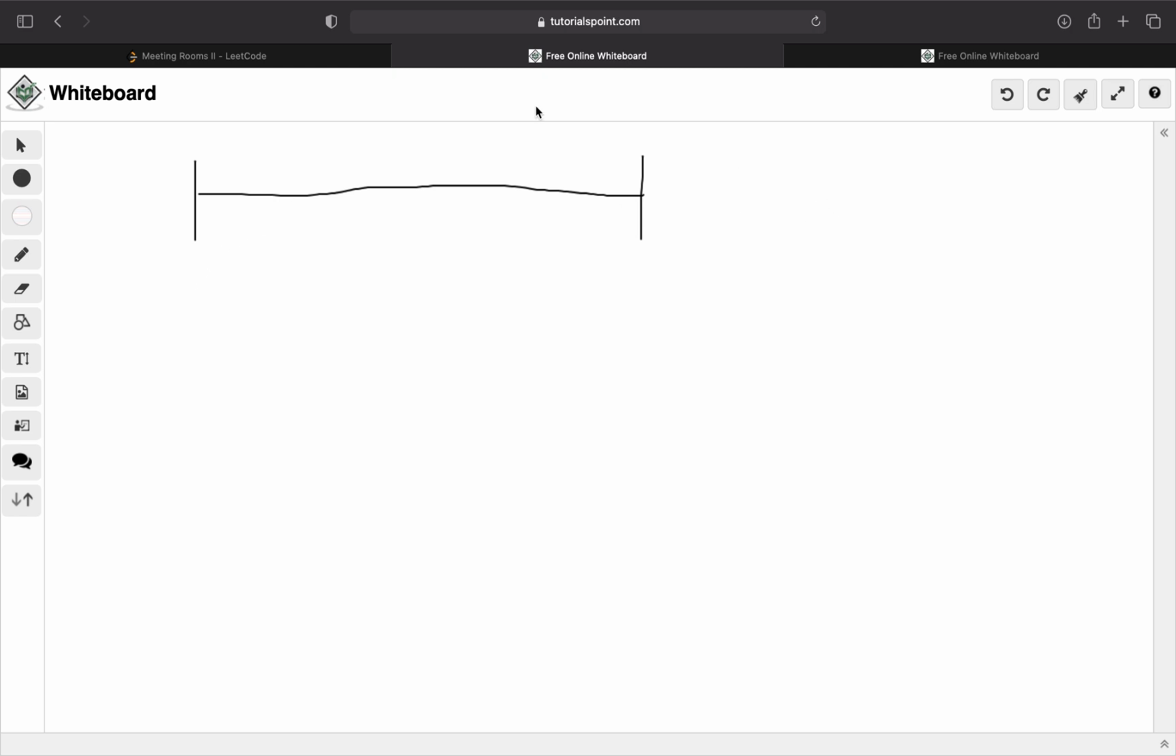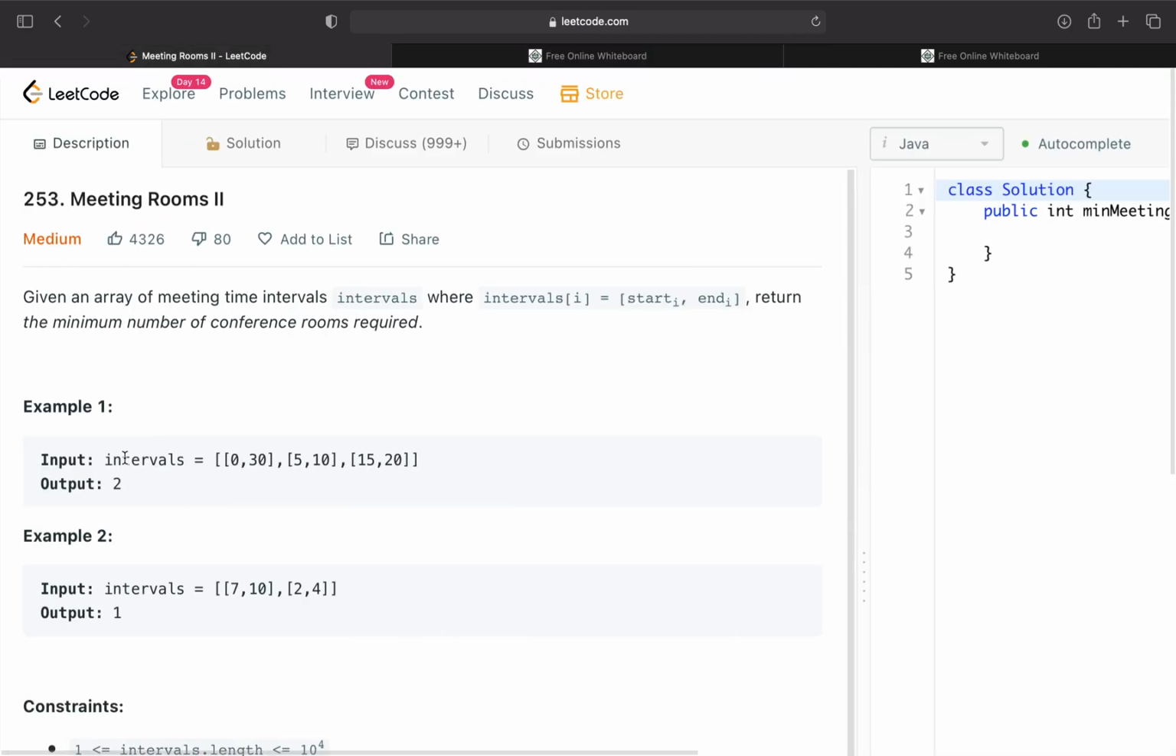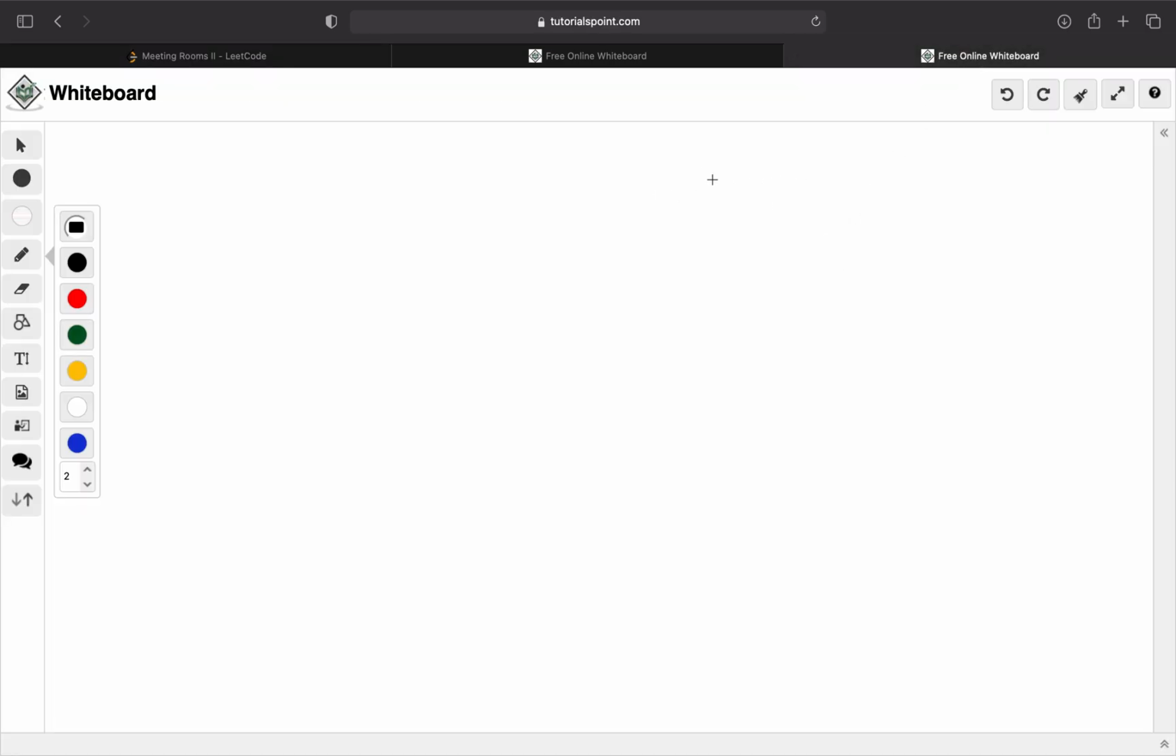All right. Anyways, let's use this example that they gave us. We have these three meetings, and we need to figure out how many meeting rooms we need. So we have 0 to 30, and then 5 to 10, and then 15 to 20. These represent the times, the intervals of the meetings. So we'll have some bar here. Oops, that was really bad.